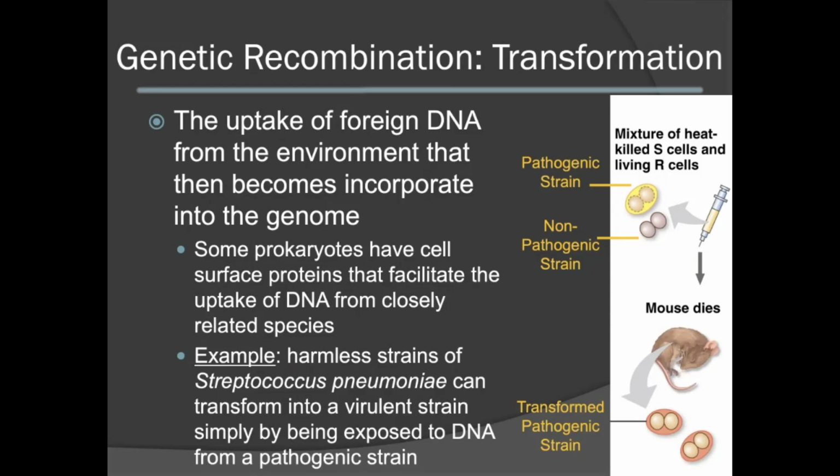When heat-killed pathogenic S cells are put in the vicinity of living R cells, which are considered to be the non-pathogenic strain, the R cells will quickly take up the genetic information from the killed S cells and incorporate it into their own genome. As a result, the non-pathogenic R strain now becomes pathogenic.